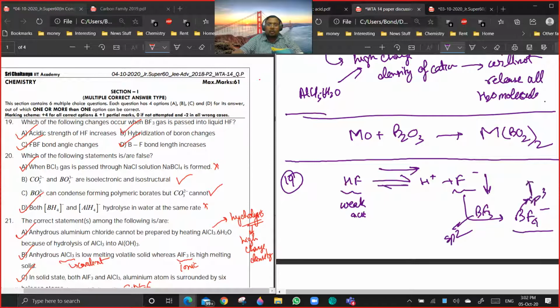If hybridization changes, the bond angle also changes from 120 degree to 109.5 degree. The bond length will increase because sp3 bond is longer than sp2 bond. Are you getting a point? Yes or no? Okay. So this is clear.